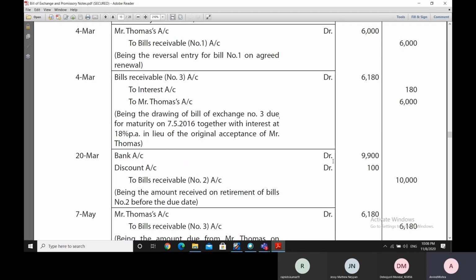That is a loss to him, and he gets the payment in his bank account of 9,900 rupees. So his bank account gets debited for 9,900 rupees, and thereby this bill receivable of 10,000 rupees is discharged by this retirement.